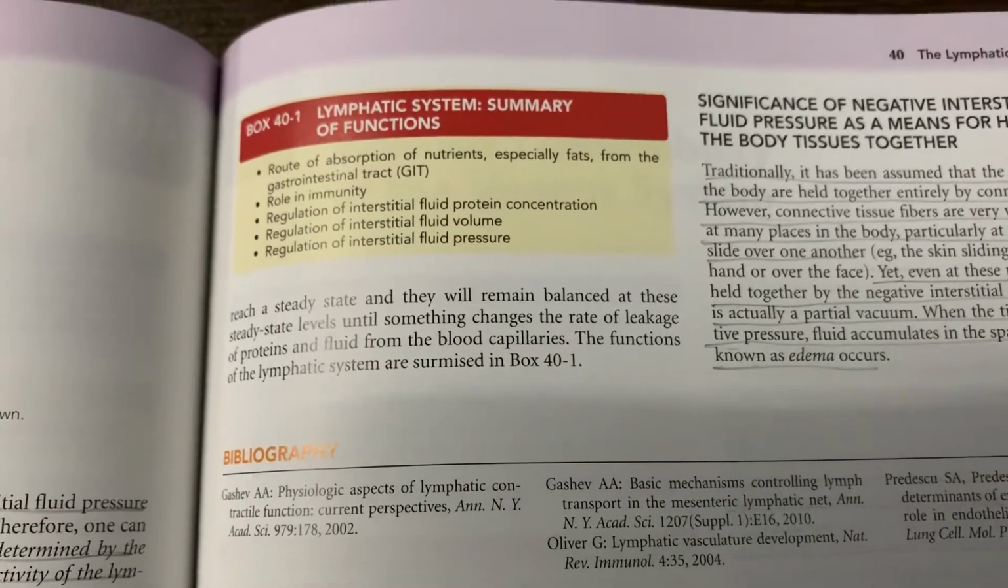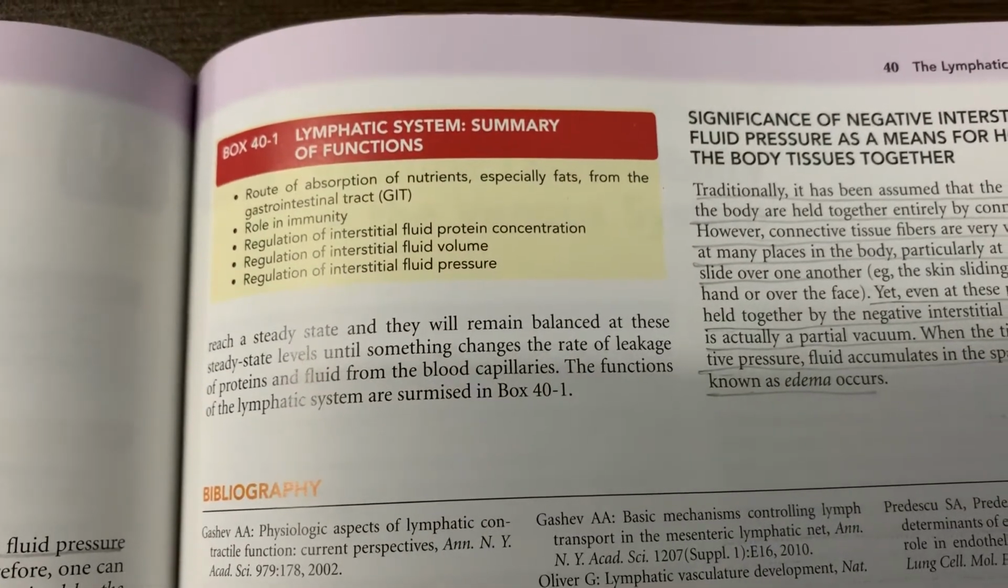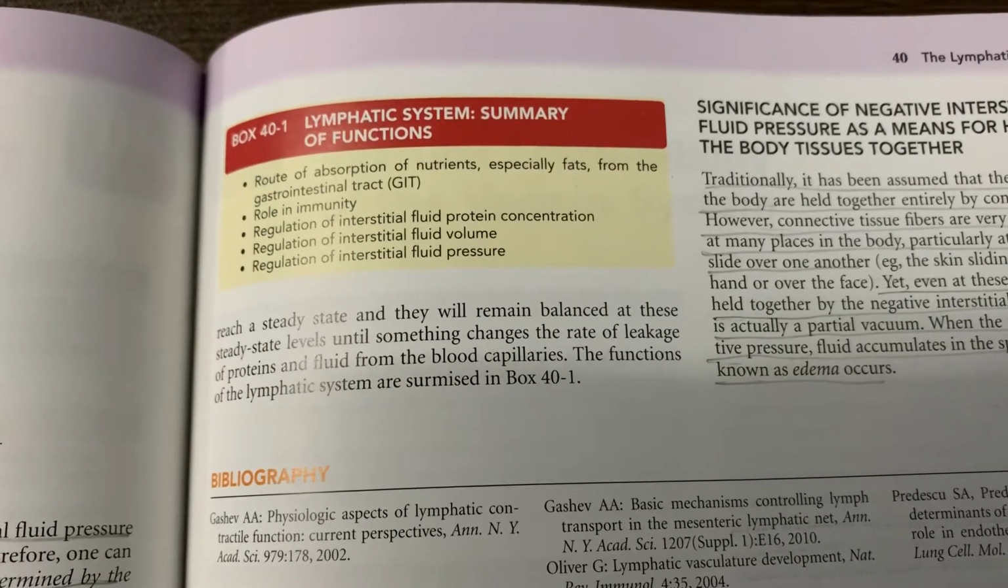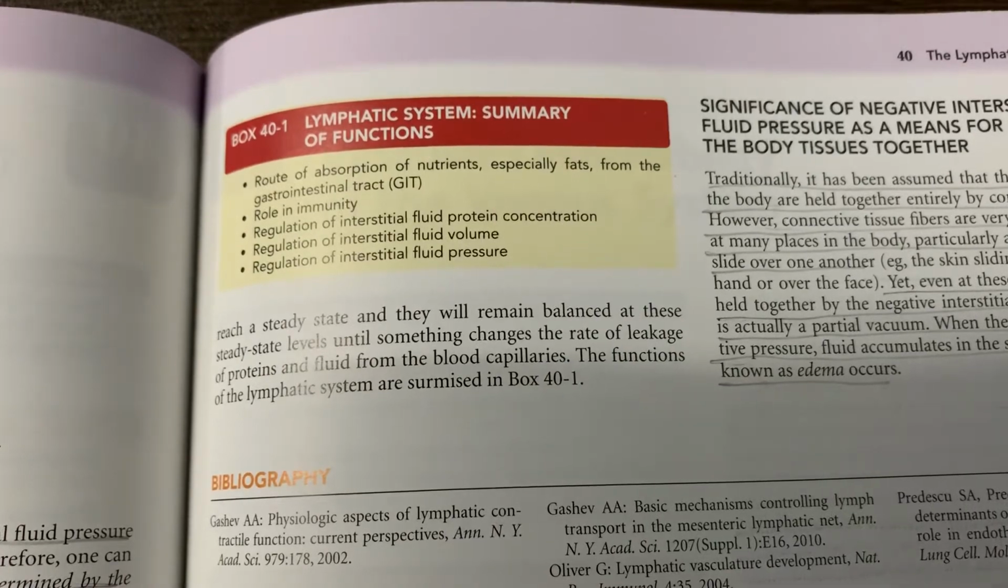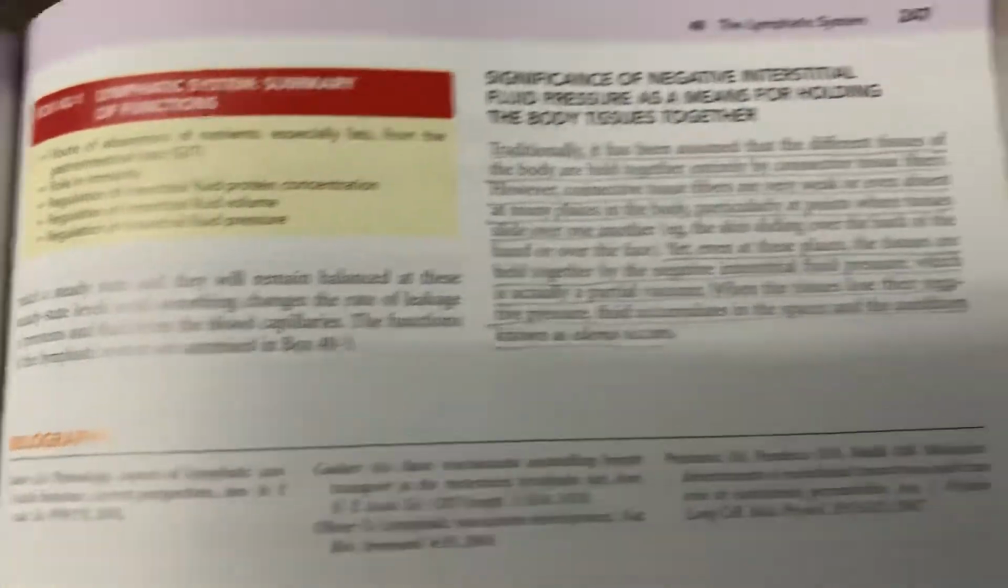So coming to a summary of the functions of the lymphatic system, it is a route for absorption of nutrients, especially fats from the GIT. It plays a role in immunity. It regulates interstitial fluid protein concentration, volume and pressure.